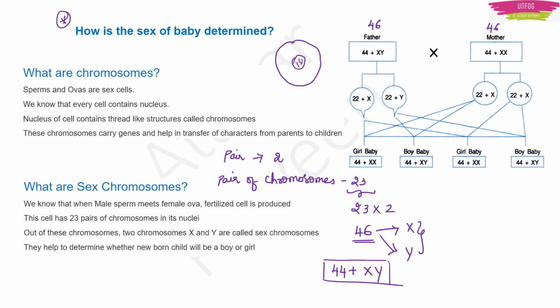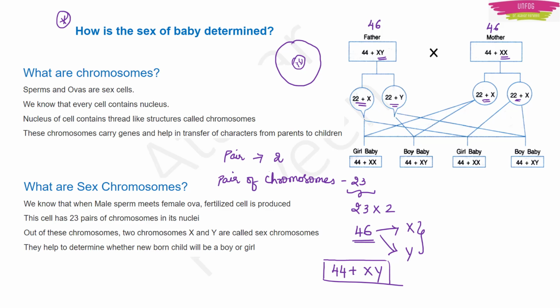But the difference is, in the father there will be X and Y chromosomes. There are two different chromosomes, X and Y. But in the mother there are two same chromosomes, X and X. Now during fusion, what actually happens is this will get split as 22 plus X, 22 plus Y. Here 22 plus X, 22 plus X only.